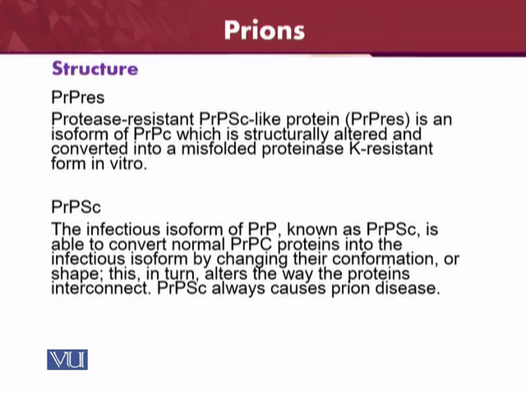So of course, PRPRES is the protease K resistant form, and it is used in vitro, and it is capable of causing disease. Similarly, it may also be the isoform of PRPSC, the infectious isoform of PRP. It is able to convert the normal PRPC proteins into the infectious isoform, causing a change in conformation, or a change in shape. So in this way the proteins can interconvert, and it always ends with the last one, PRPSC, which is always going to cause the disease called prion disease.